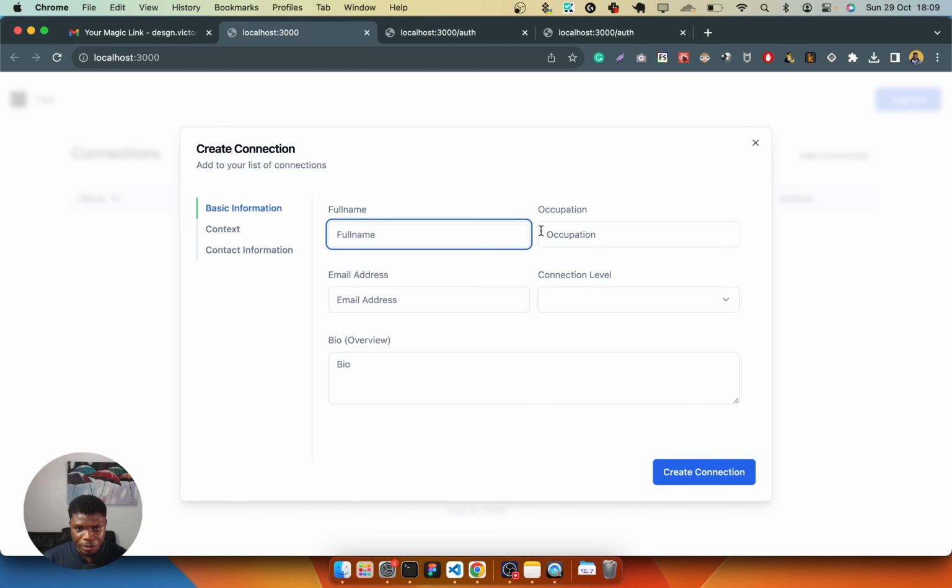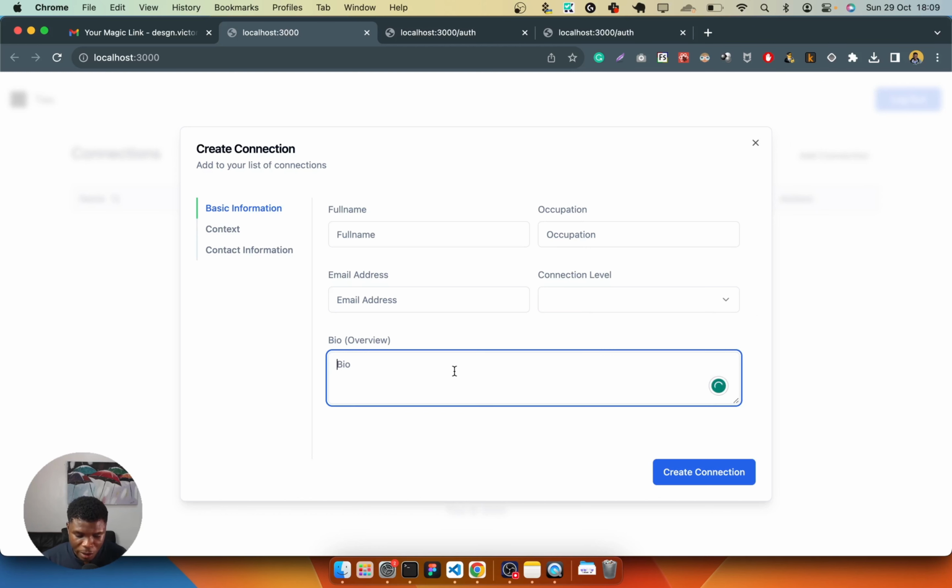Yeah, so I'm given this modal where I enter the basic information that I want this connection to have. As you can see, there's a full name, there's occupation, there's email addresses, which is the primary way to reach out to this contact, and there's the connection level, which is a way for you to kind of rank these connections. As you can see: acquaintances, casual friends, close friends, and intimate friends.